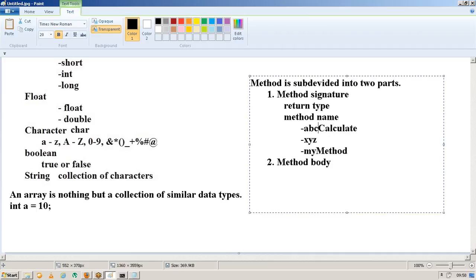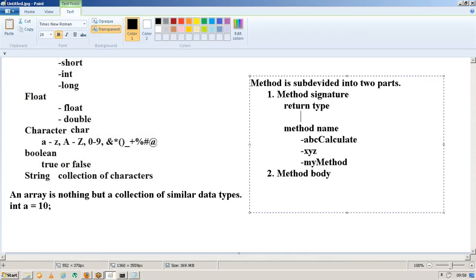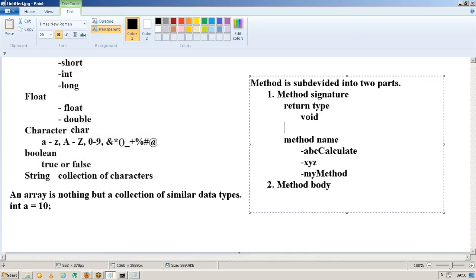If you have an abc method, then you have to start m with an uppercase letter, like abcMethod. It's not only method, it can be any word, like abcCalculate. If you have it like this, you need to maintain the second word's first letter as uppercase. And one more thing, it is recommended, it is not mandatory, because our Java program doesn't validate whether abc is one word or calculate is one more word. But it is recommended to use it like this.